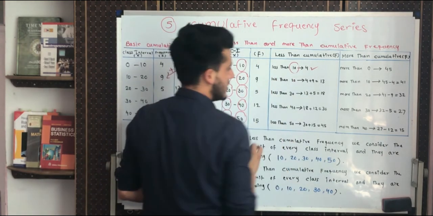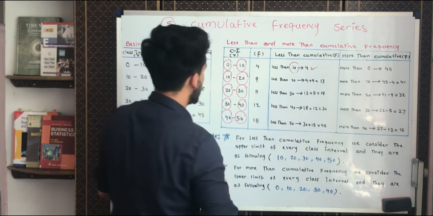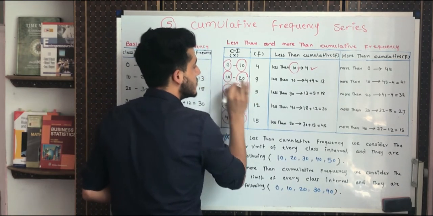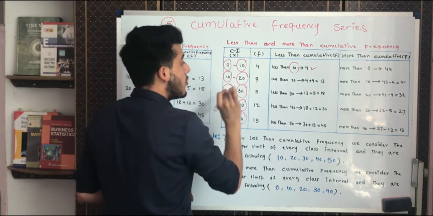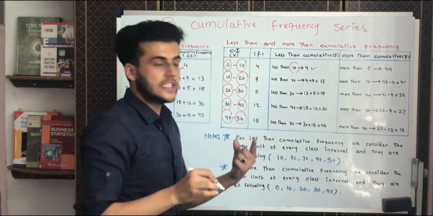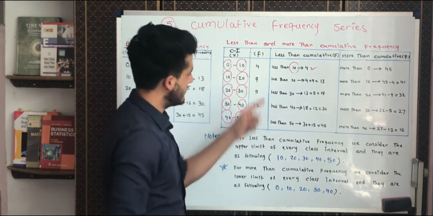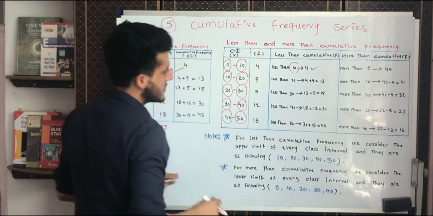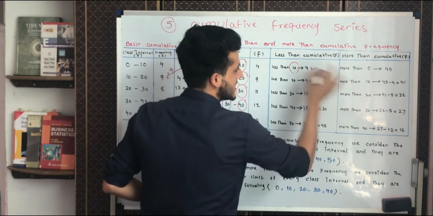Less than 20 is the 4 plus 9, because in here it is not saying how many students are between 10 and 20. And here it says how many students are less than 20. When it says less than 20, then 10 is also included and below 10 is also included. Below 20, how many students are there? They will be included. Below students, how many students we are having? 4 students and 9 students. Then they will become 13 students.